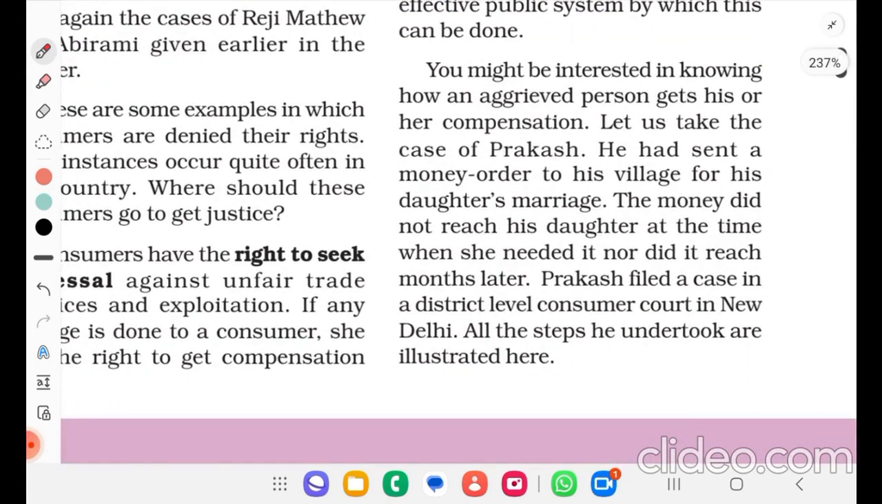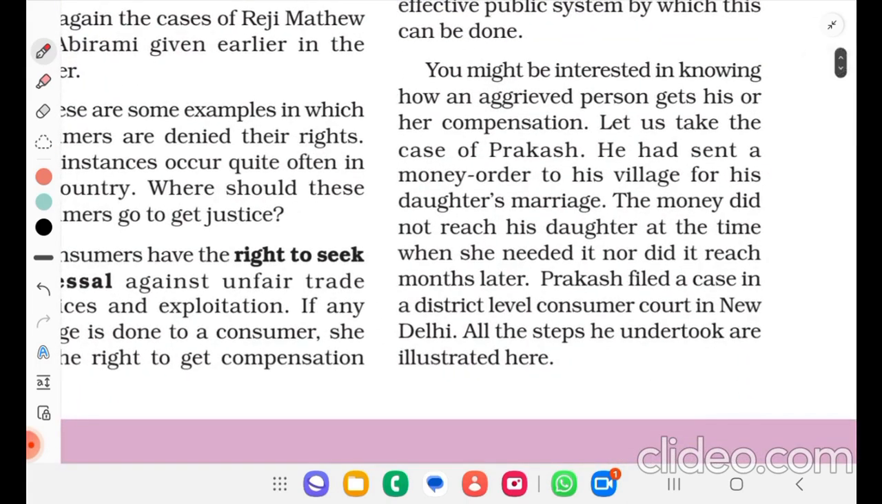You might be interested in knowing how an aggrieved person gets his or her compensation. Let us take the case of Prakash. He had sent a money order to his village for his daughter's marriage. The money did not reach his daughter at the time when she needed it, nor did it reach months later. Prakash filed a case in the district level consumer court in New Delhi. All the steps he undertook are illustrated here.